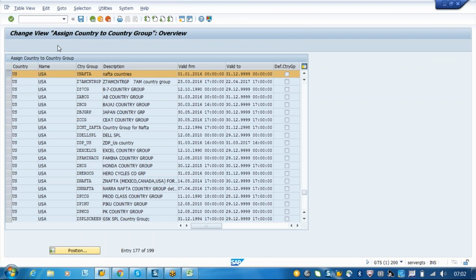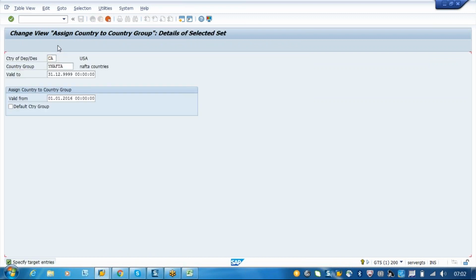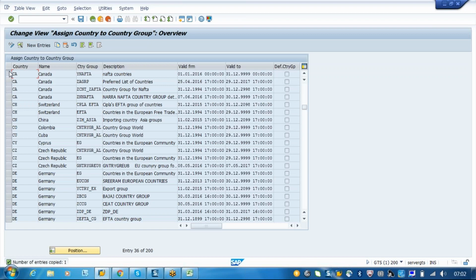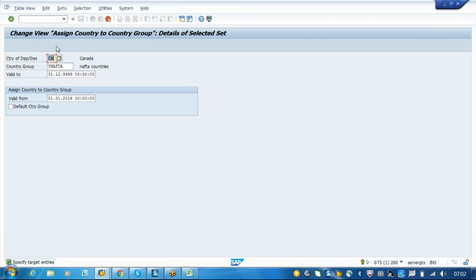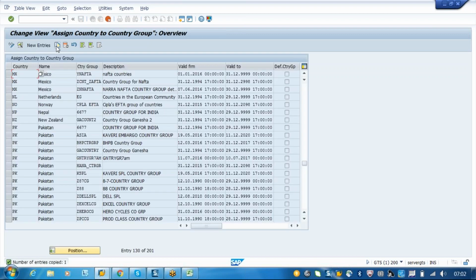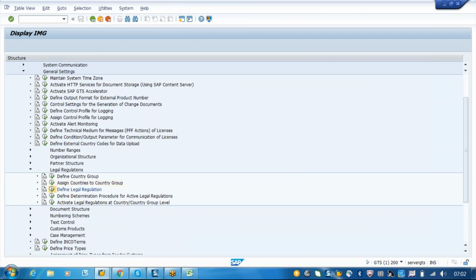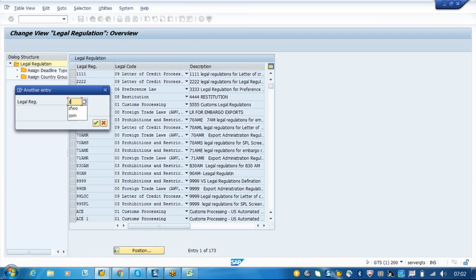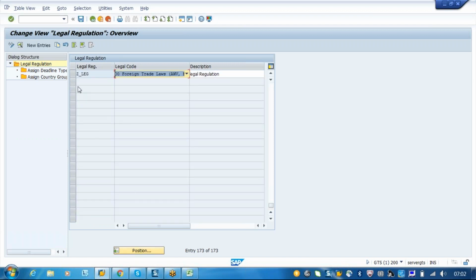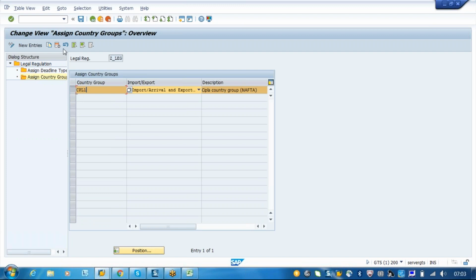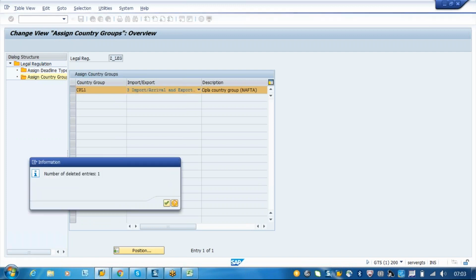Now just copy this and I will assign Canada, Mexico. So now in the legal regulation we are going to assign this ZNAFTA as our country group. So that means whenever the transaction is happening with our legal regulation, the system will try to find out for which countries this legal regulation is useful. I'll just delete this and I will assign our country group.